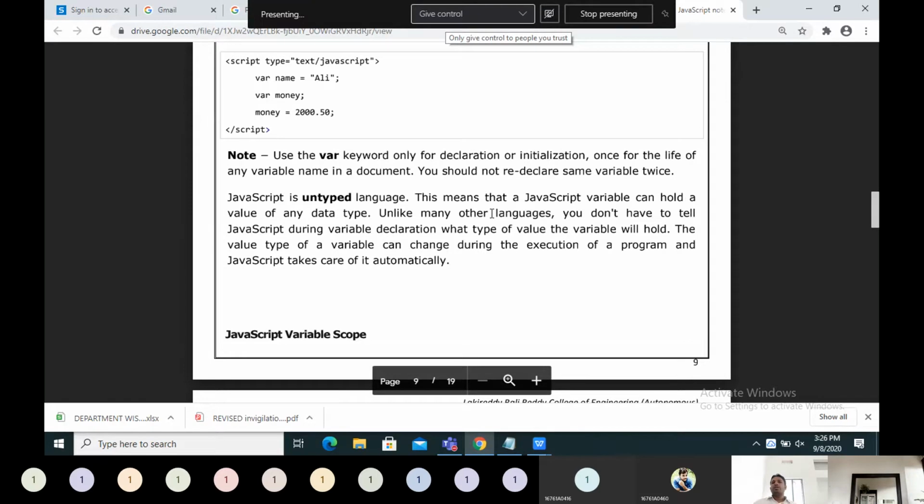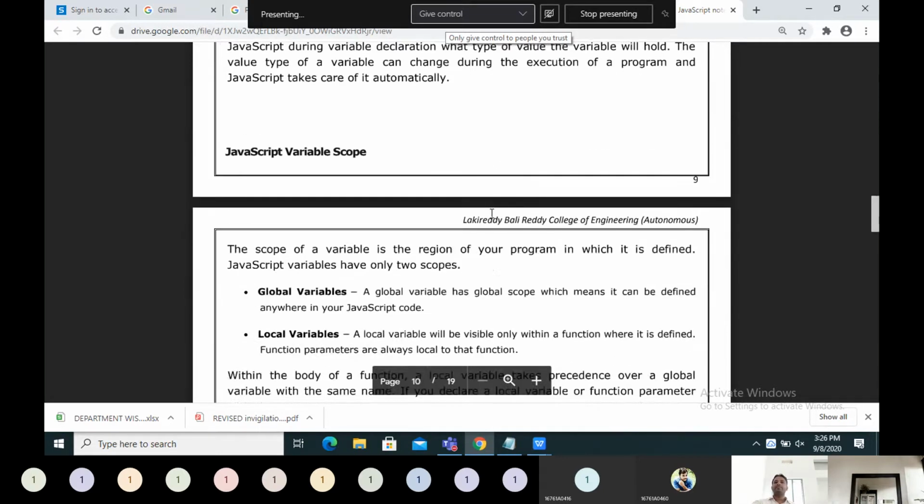Okay. So if you write var money, the data type of money is not yet decided. When you assign a value, then only it will be decided. If you assign any value, then only the type of the variable will be decided.